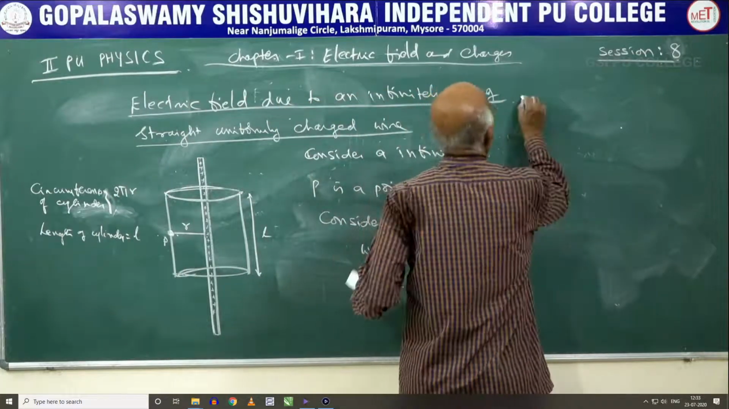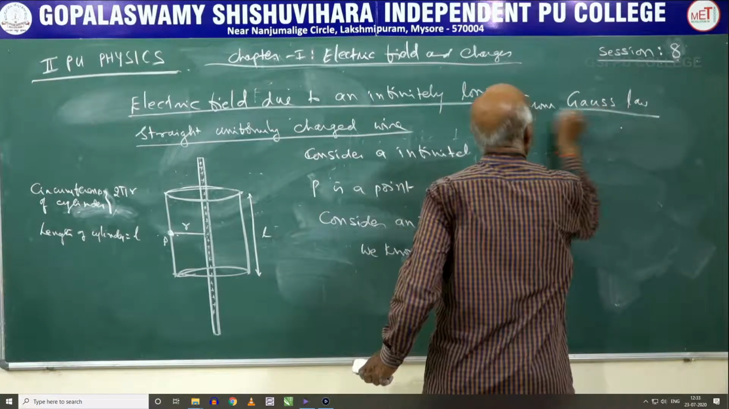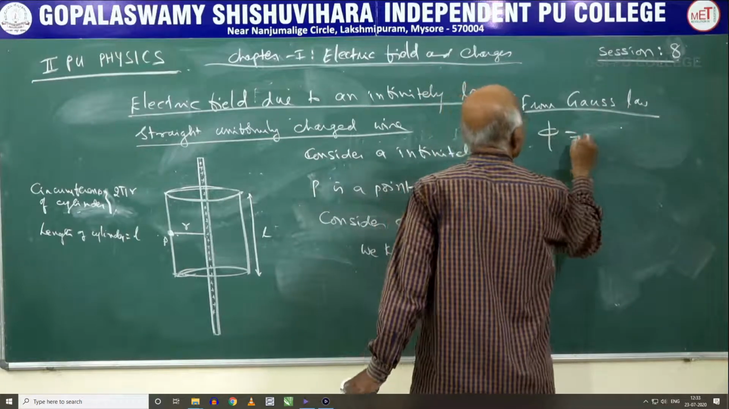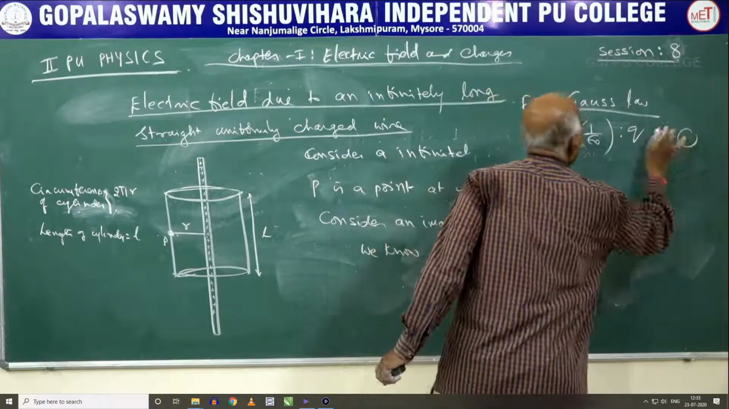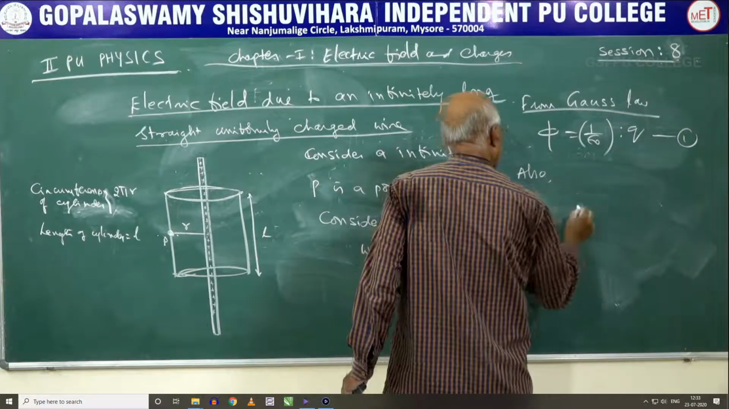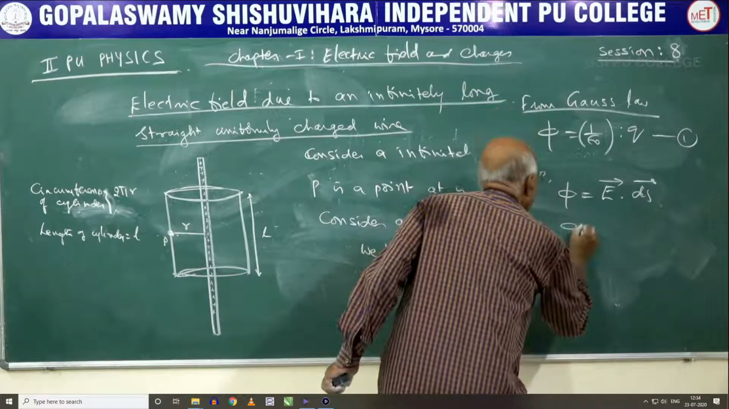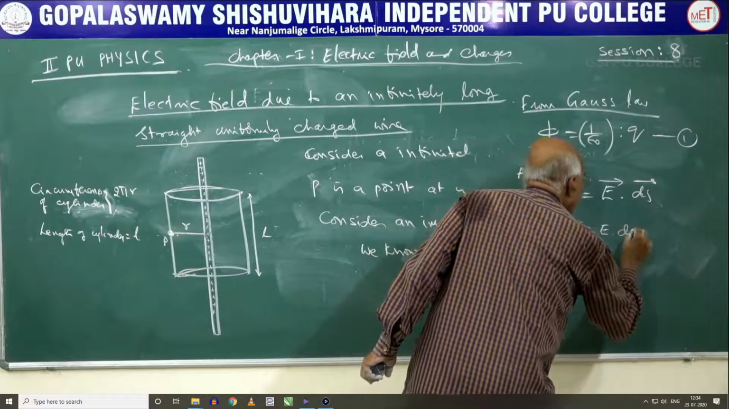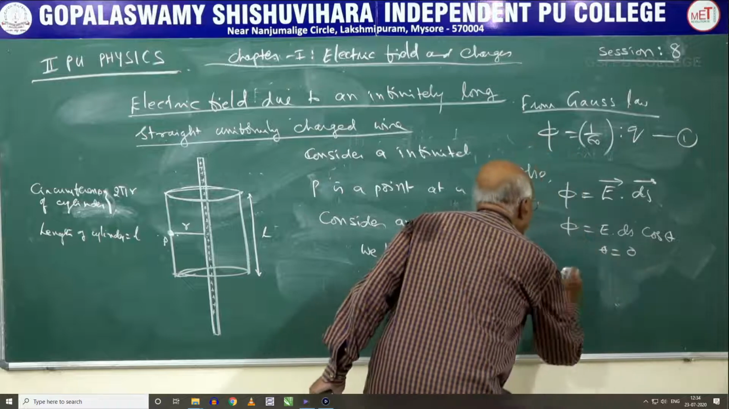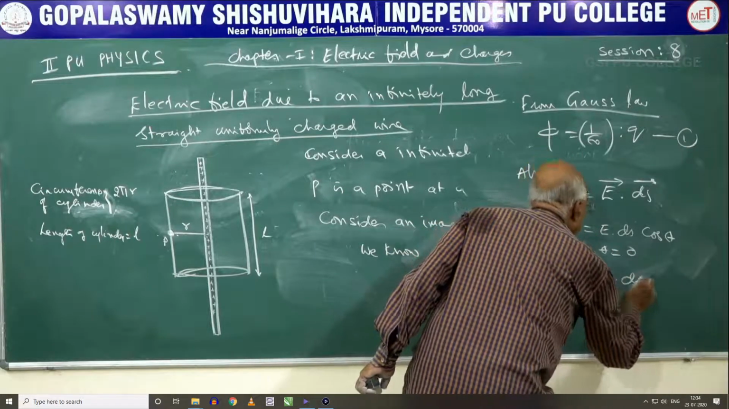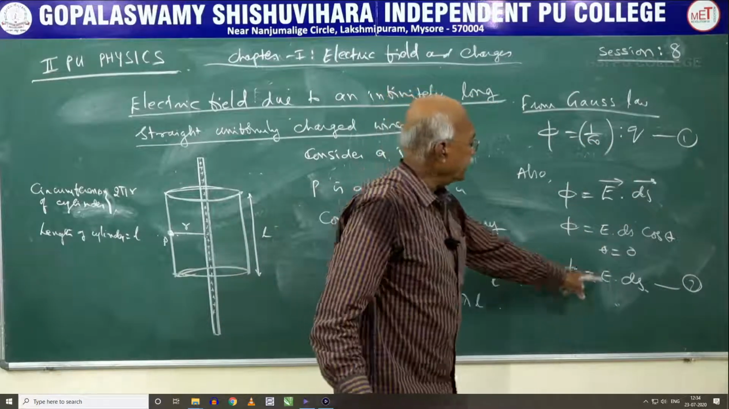From Gauss law we have flux is equal to 1 over epsilon times Q. So this is equation 1. Also we know that flux is equal to E dot ds, or otherwise flux is equal to E ds cos theta. Since theta is equal to 0, we can write that flux is equal to E into ds. So this is the second equation we have got. Now we will compare these two equations.